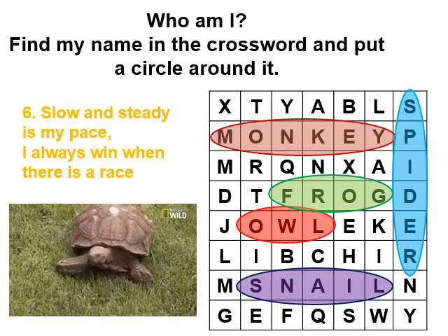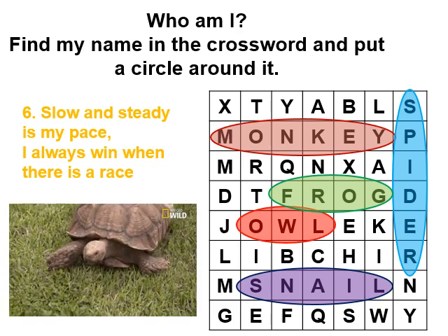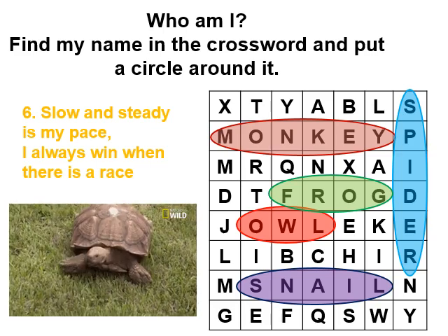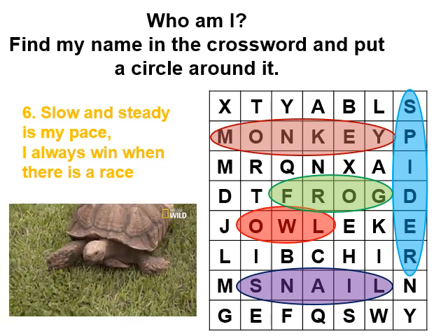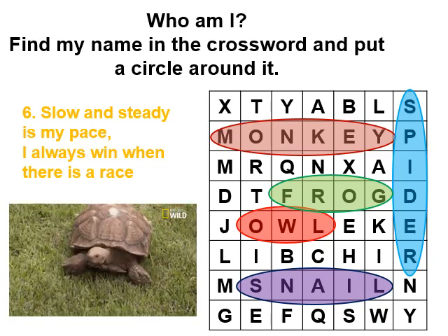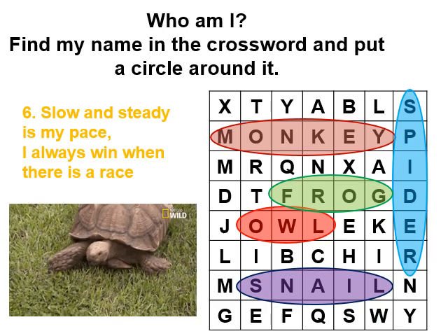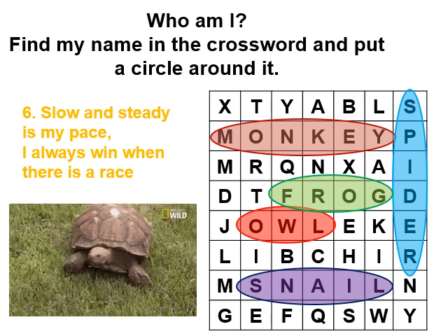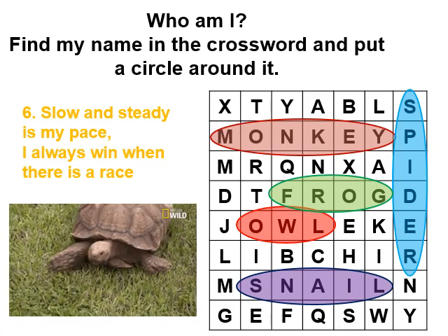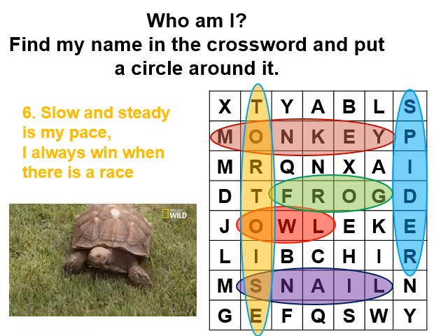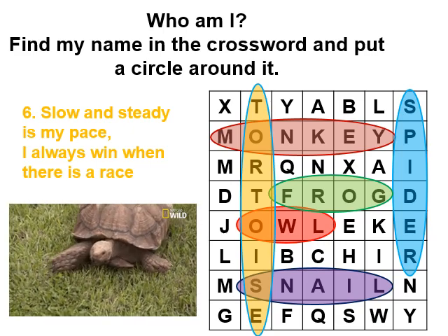Yes, you are correct. It is a tortoise. Yes, it walks very slowly. But still it wins the race with the hare. Now find out the spelling of tortoise in the crossword. Do you got tortoise in the crossword? Yes, it is here, circled in yellow. So you have got answers for all your crosswords.